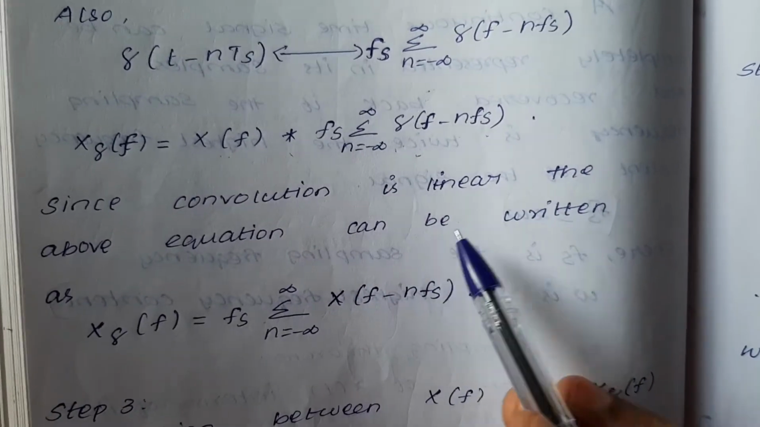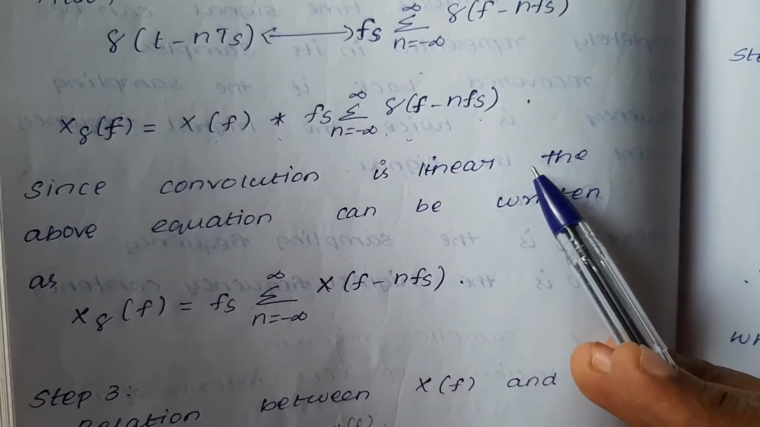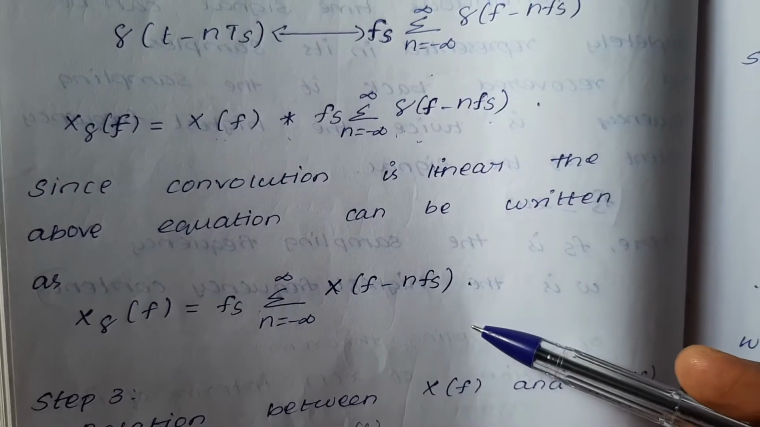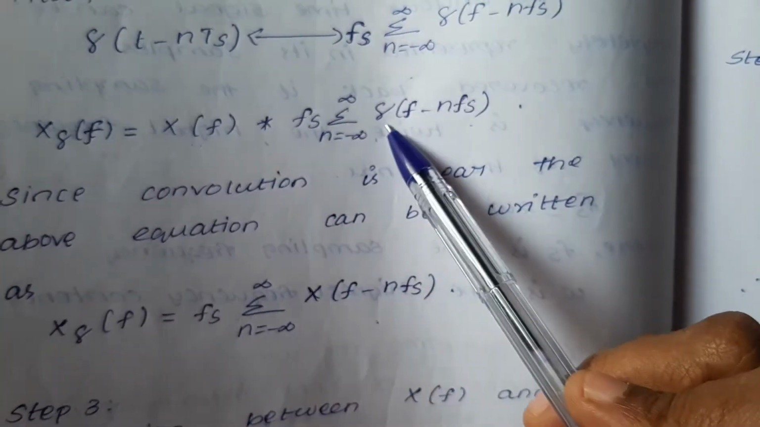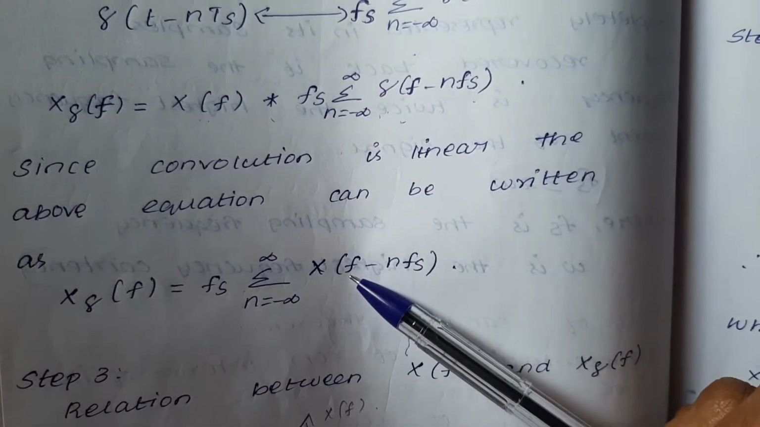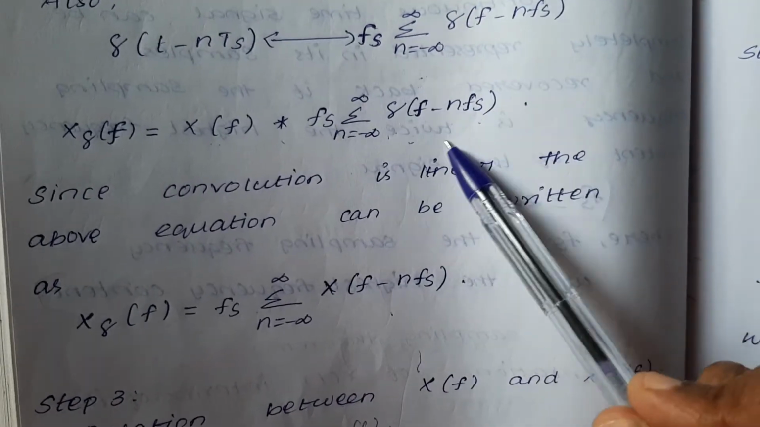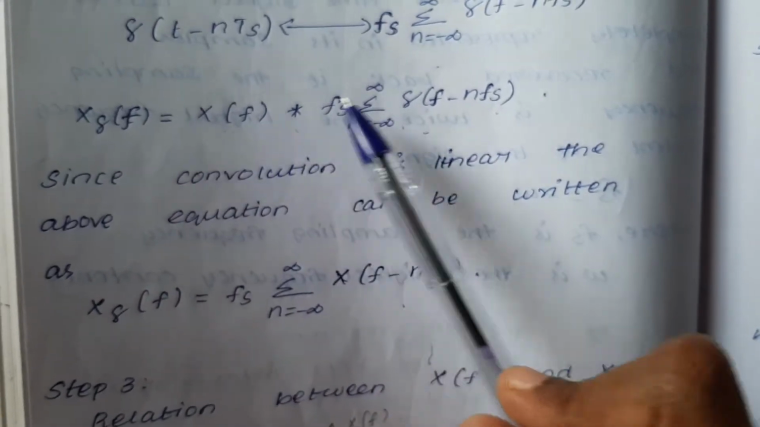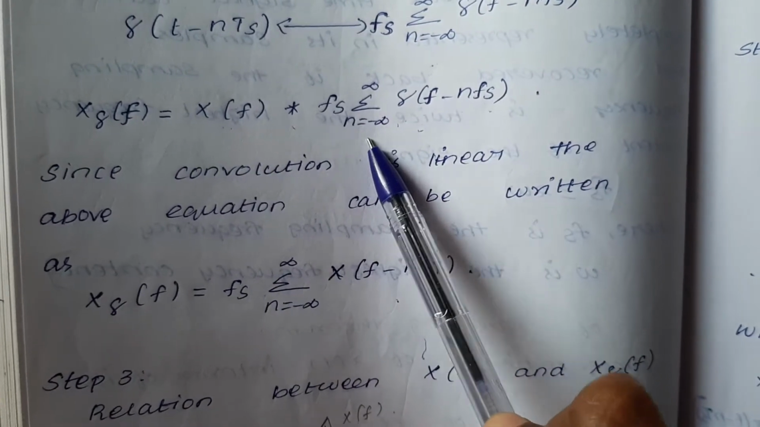What is the formula? Since the convolution is a linear convolution, there are two types, linear and circular convolution. Here it is linear convolution, so the above equation can be written as fs into summation n equals minus infinity to infinity x of f minus nfs, because the delta value is equal to 1. If you take the convolution of these two operators, what do you get?